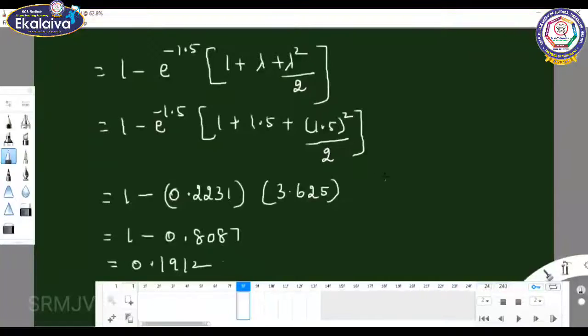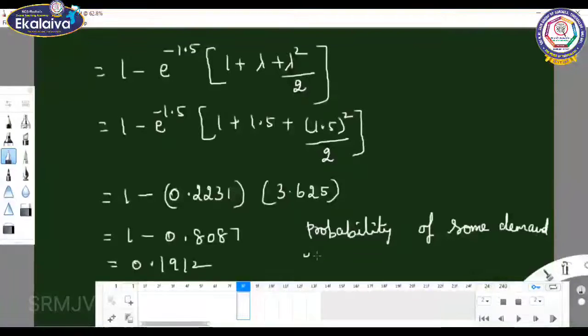So the probability that some demand is refused is 0.1912.